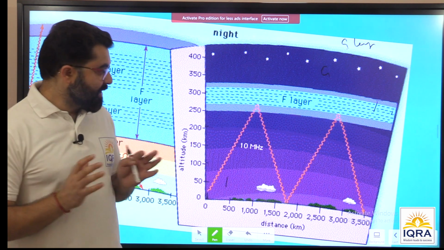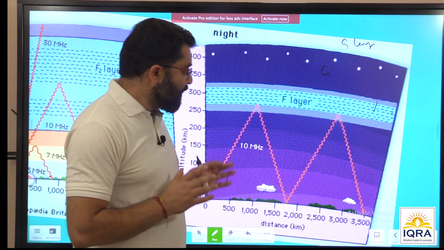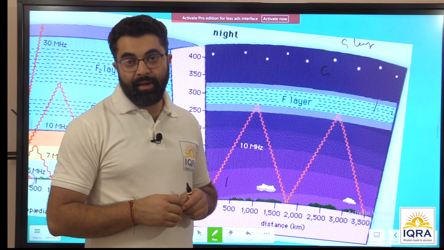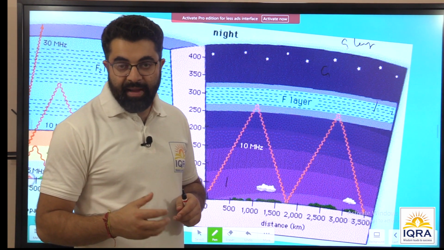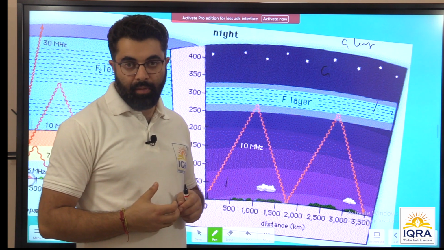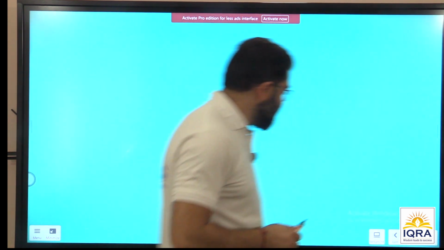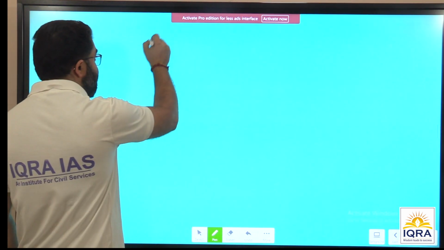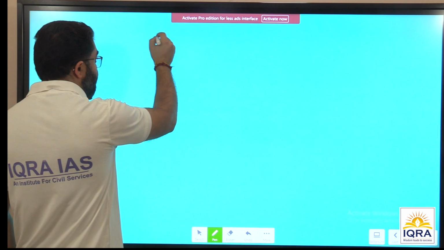So this is the main significance and the function of the ionosphere. Right? Now outside this, what we have covered so far is the lower layers.